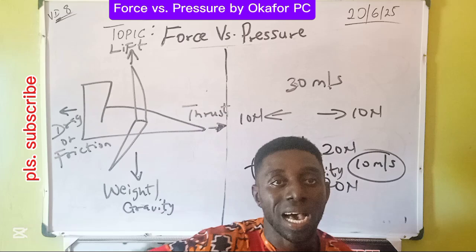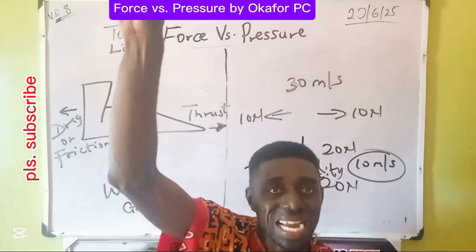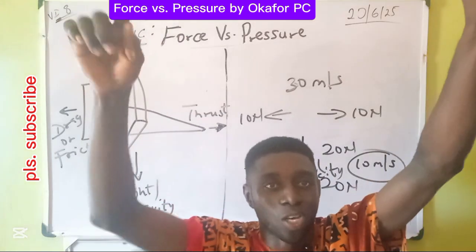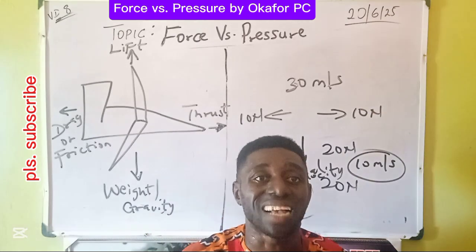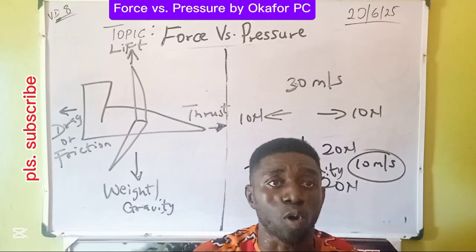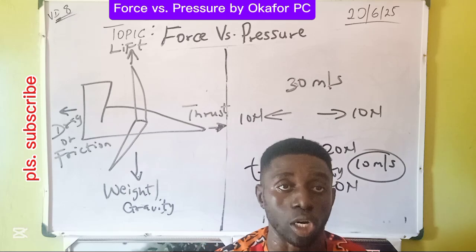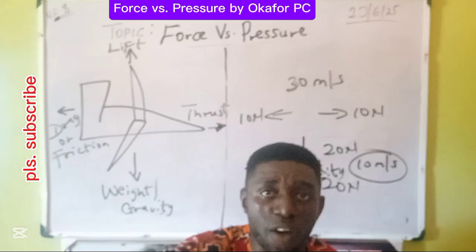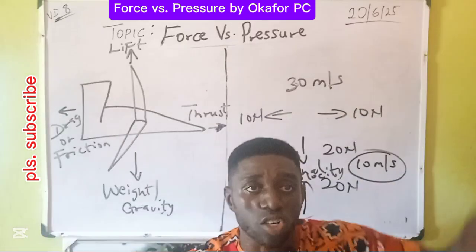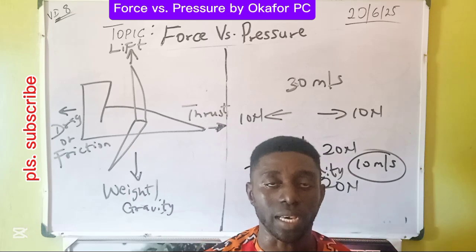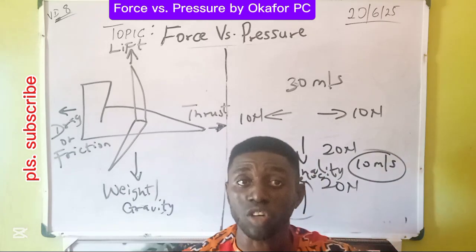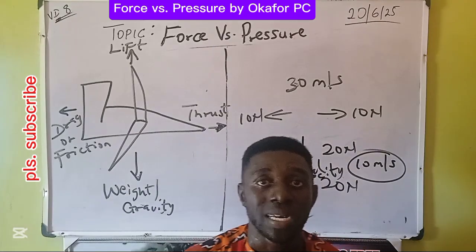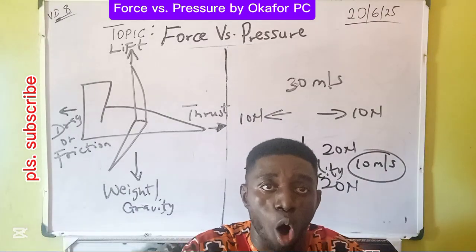Therefore, the higher the resultant force, the higher the acceleration, the increasing speed. The lower the resultant force, the lower the what? Acceleration. But when the forces become equal, there is no acceleration. In other words, when the resultant force is 0, the acceleration is what? 0. Take it again. When the resultant force is 0, the acceleration is what? 0. That implies that the forces are now equal.